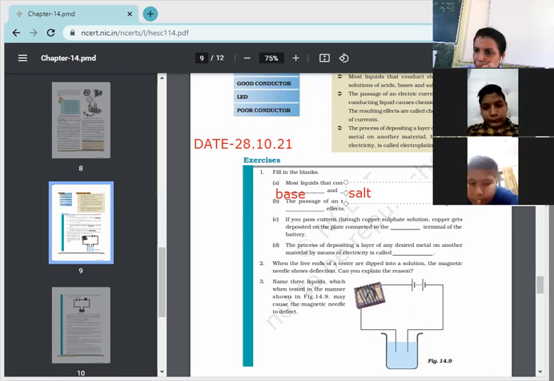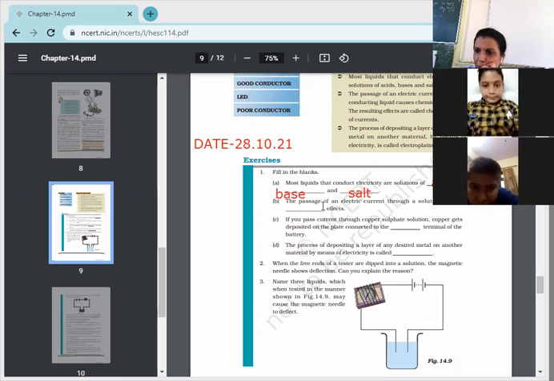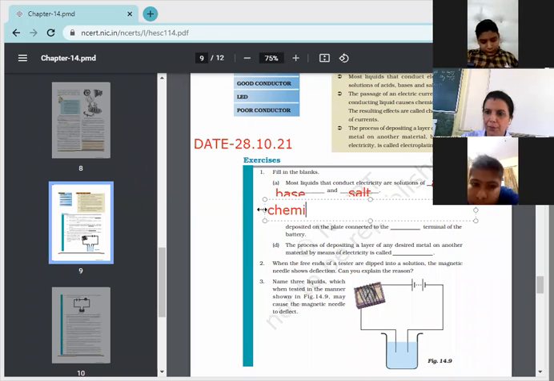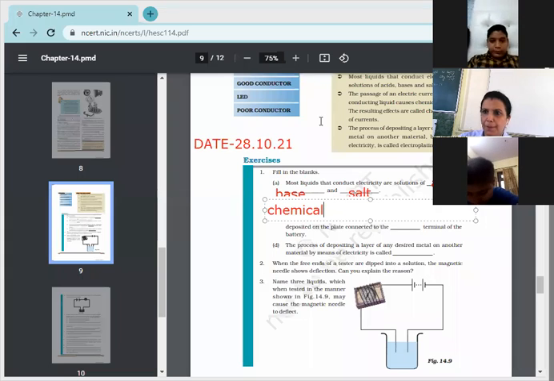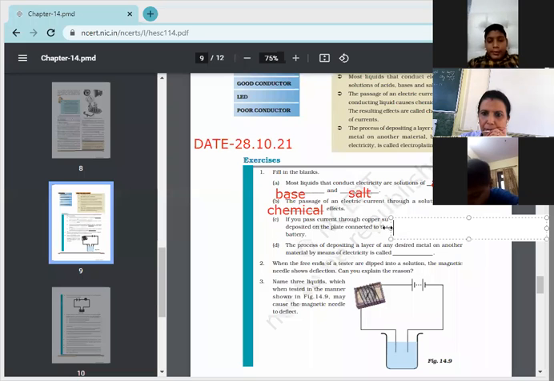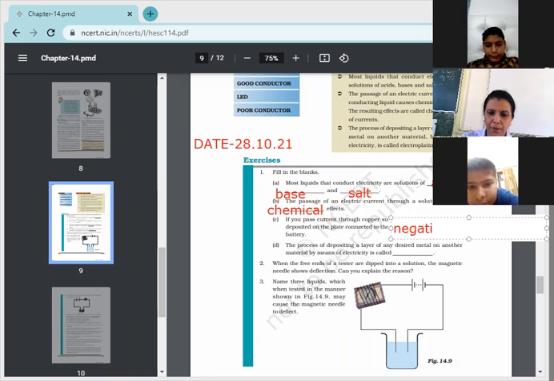Next is the passage of an electric current through a solution causes dash effect. Ma'am, chemical. It will be a chemical effect. Next, if you pass current through a copper solution, copper gets deposited on the plate connected to the, yes, Aryan Agarwal. Negative.